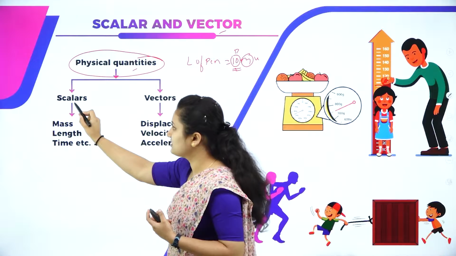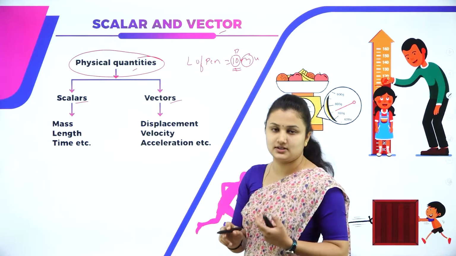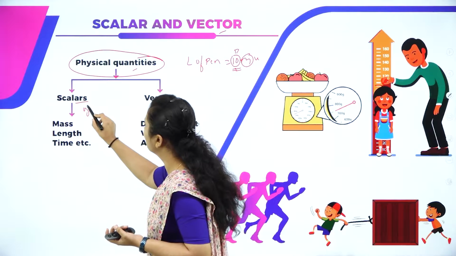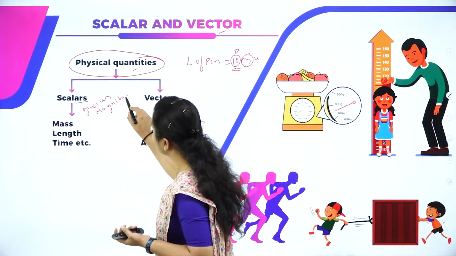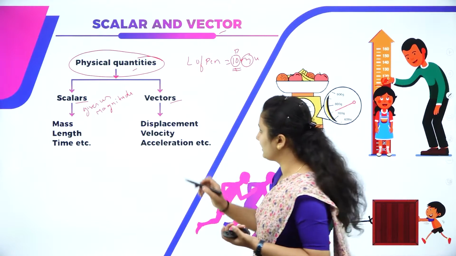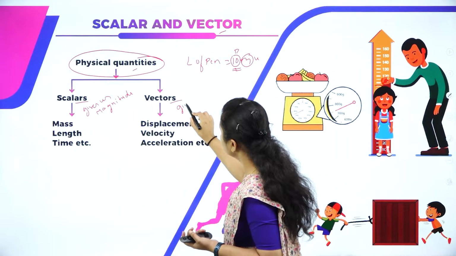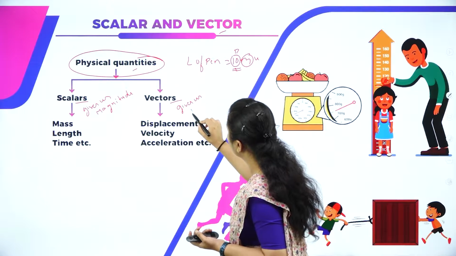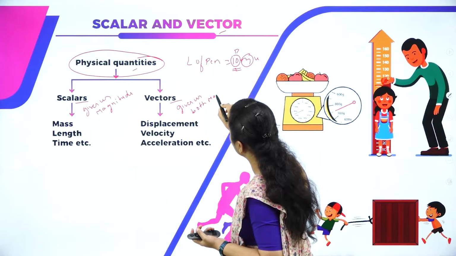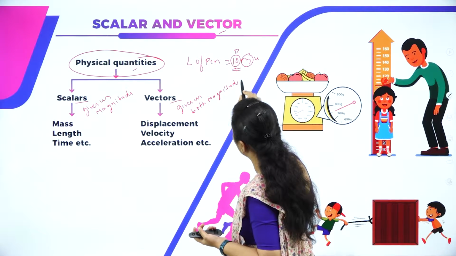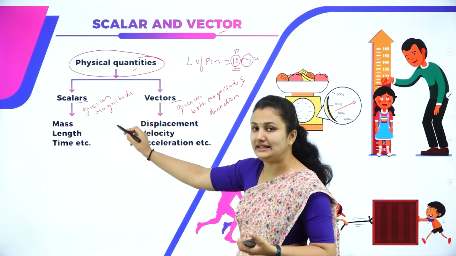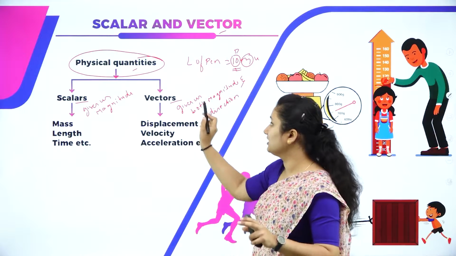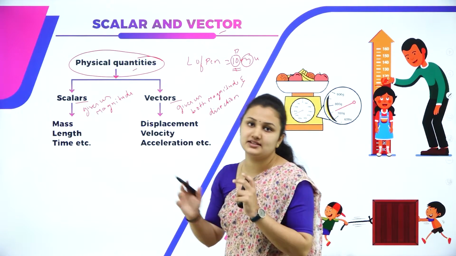And these physical quantities are divided into scalars and vectors. So what is scalar? It gives you only magnitude. It is independent of direction. And what is vector? It gives us both magnitude and direction. So scalar gives us magnitude only, not direction, and vector gives us both magnitude as well as direction.